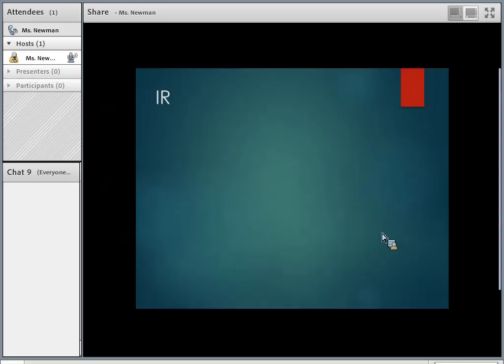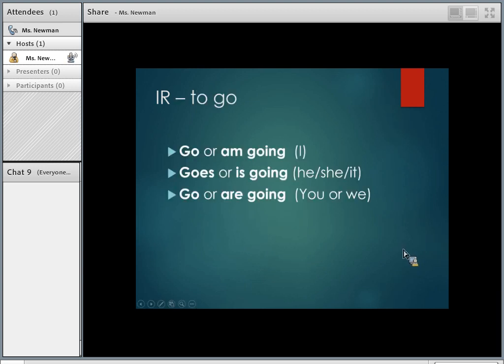Okay, let's talk about the verb ir, a very important verb in Spanish that you will use a lot. So the verb ir means to go. Now in English, we may use multiple conjugations to say I go or am going. That's two different conjugations. Or he goes or is going. You go or are going.